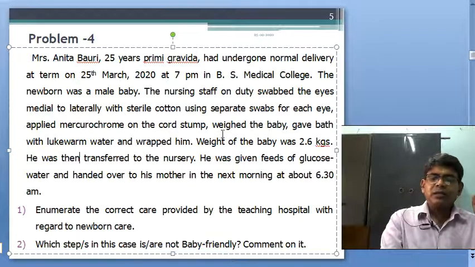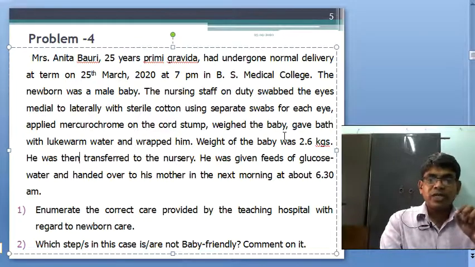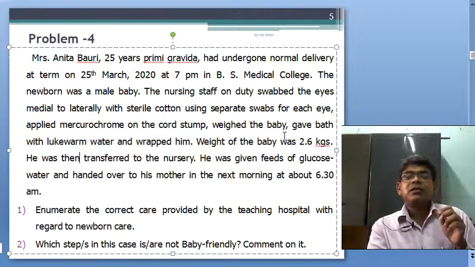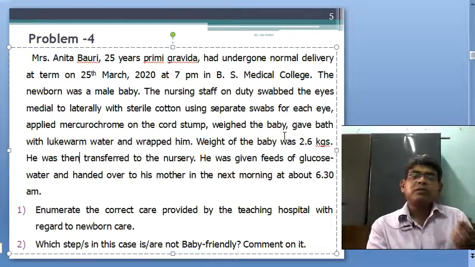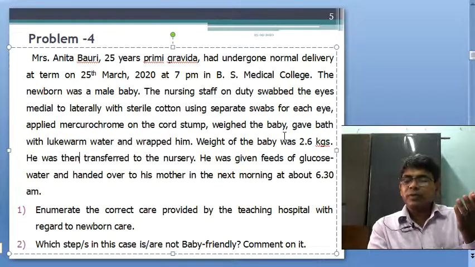Weighed the baby, this is the birth weight. We have to mention the birth weight in every situation, in the discharge certificate or the mother and child protection card, that is 2.6 kg.